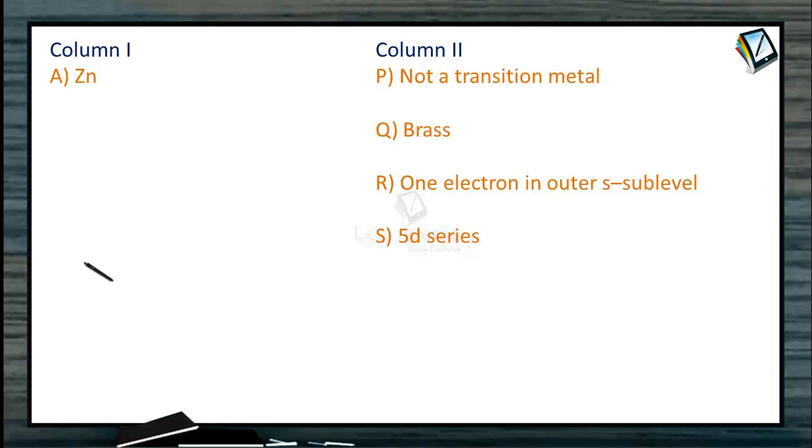So what is the definition of transition element? It is nothing but the element which has incompletely filled n-1d orbitals, means unpaired electrons in this n-1d sublevel, either in the elemental form or in its most common oxidation state.